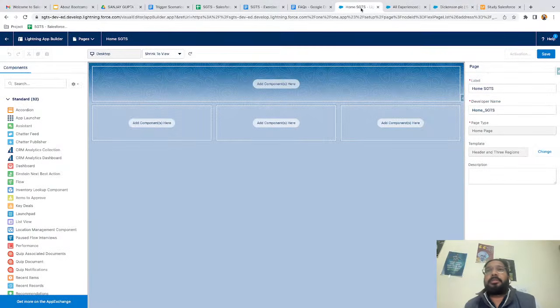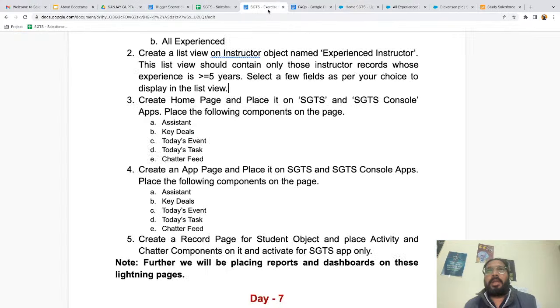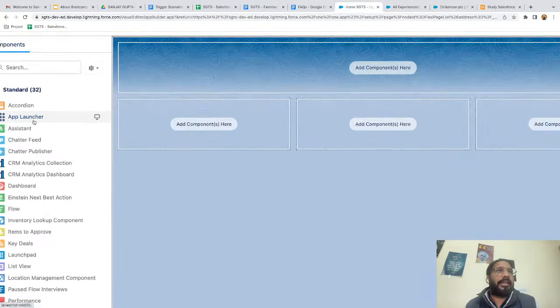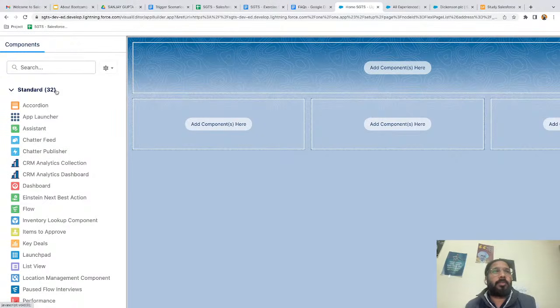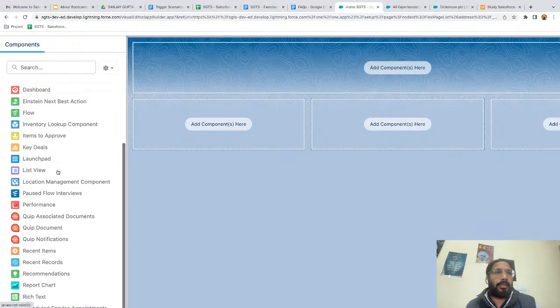Now I'm going to create it. So here you can see the template is available, and we need to place the components. I'm going to take you here. Here you can see we need to create the home page and place it on these applications. But before placing it on the application, we need to place these components. So I need to place the assistant component. On the left hand side, you can see these are standard components. Total 32 are available here.